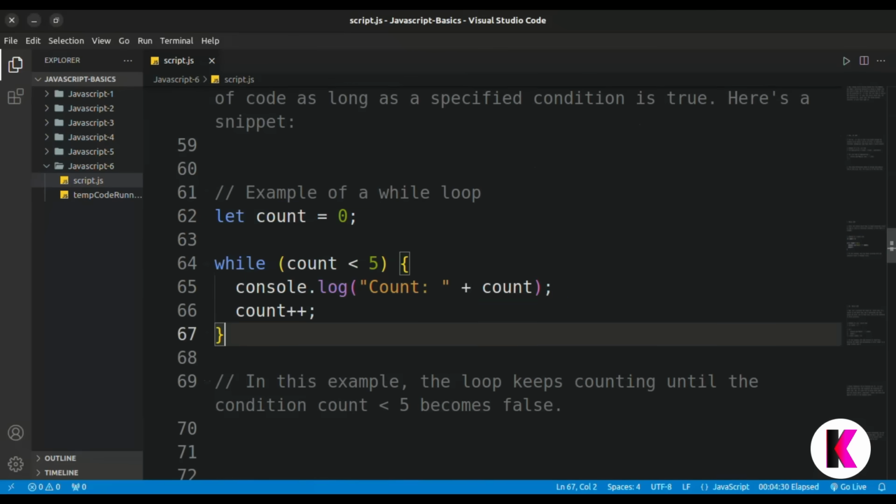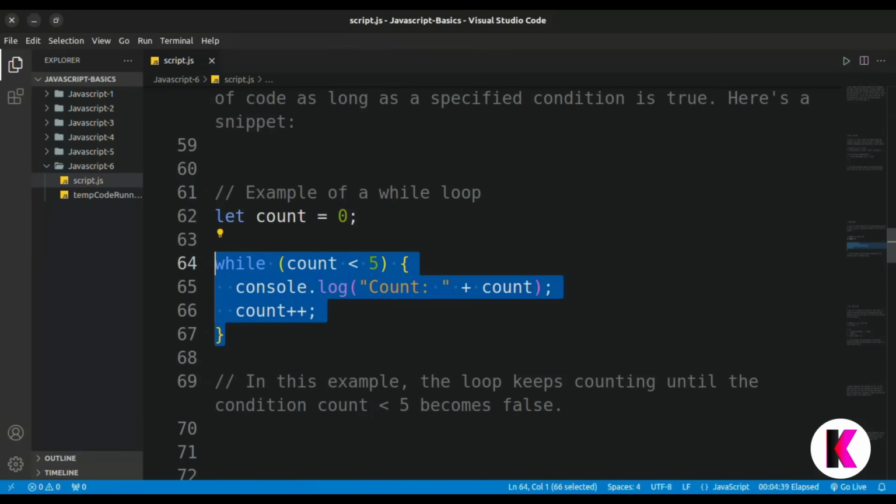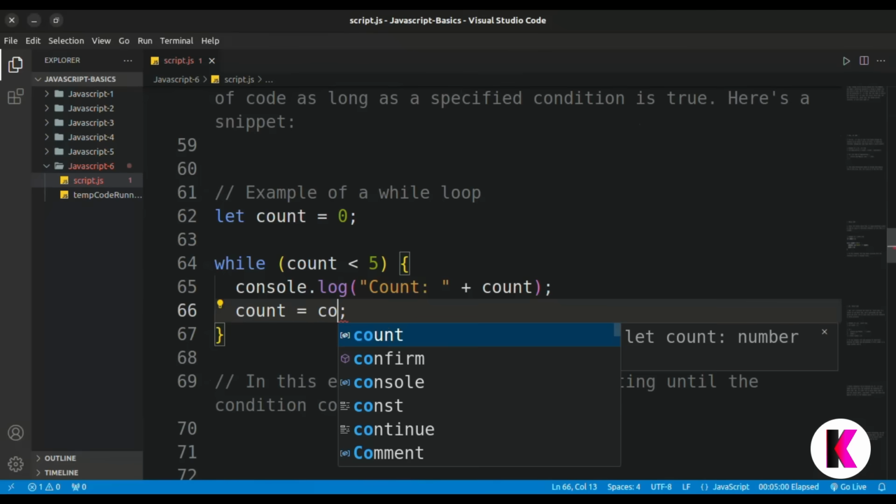Now let's make a variable count and initialize its value with 0. The while loop will continue as long as this condition is true. In this example, the loop continues until the condition, count is less than 5, becomes false. Count is 0, and after printing the count, the count will increment by 1. This is equal to count plus 1.